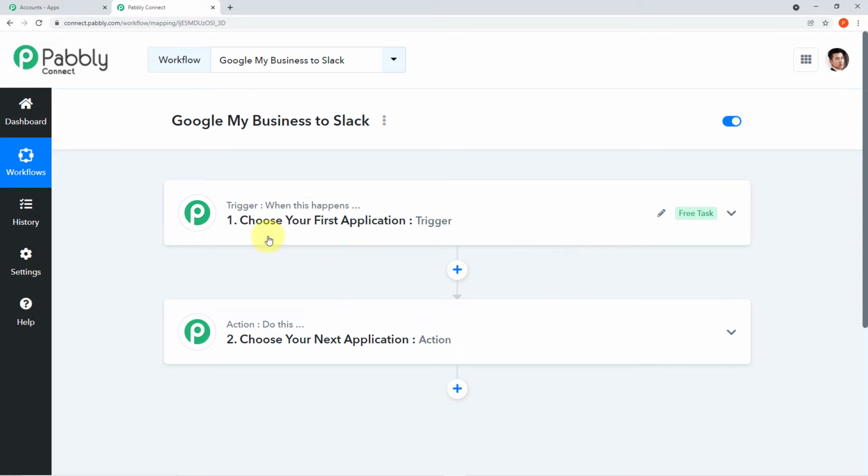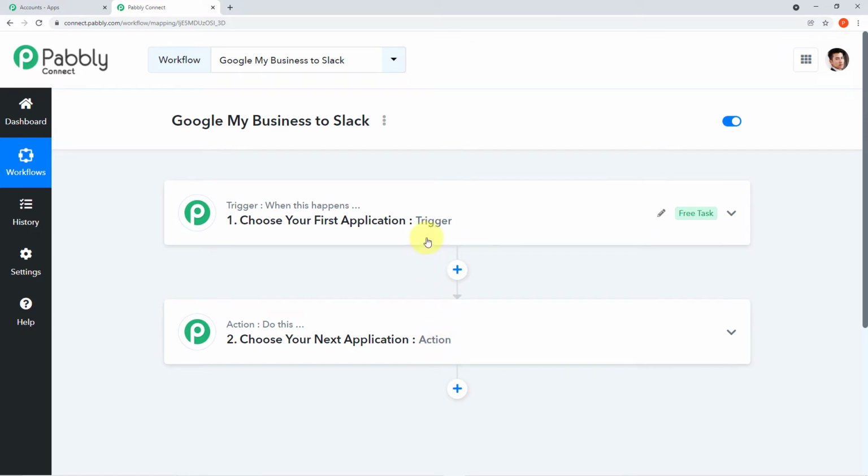Now, let me first read out what is written here so that I can explain to you the meaning of trigger and action and why they are given here. Now here it is written, trigger when this happens, choose your first application trigger, action do this, choose your next application action. Okay, so trigger is happening of an event and action is the response to it.